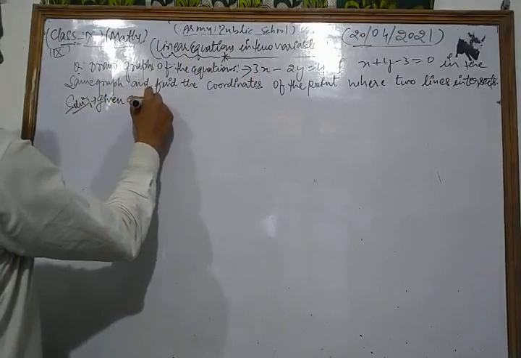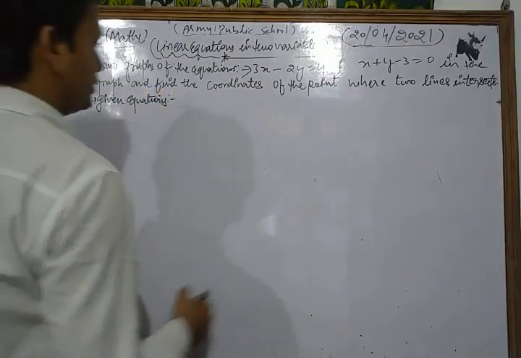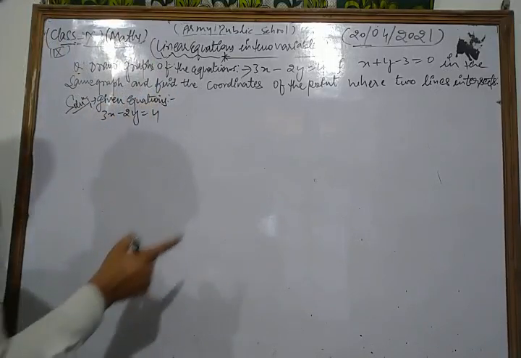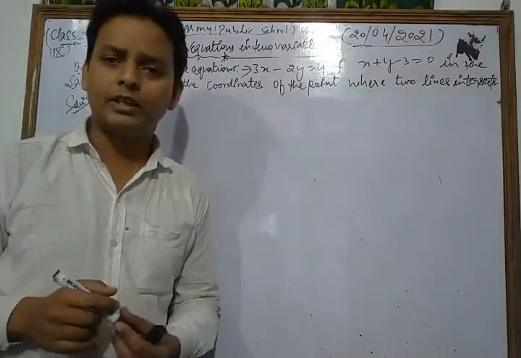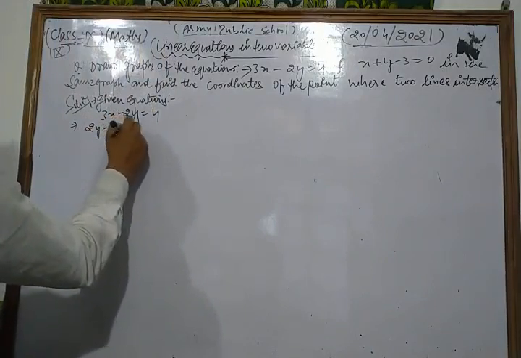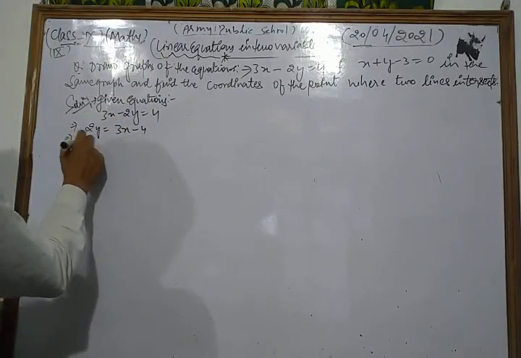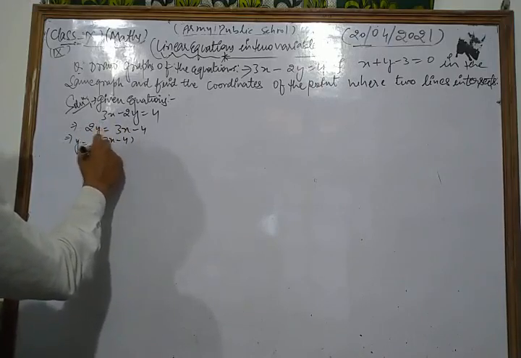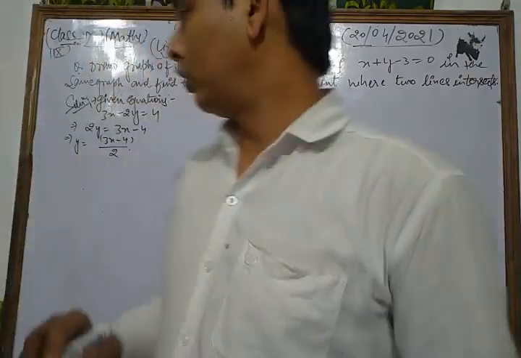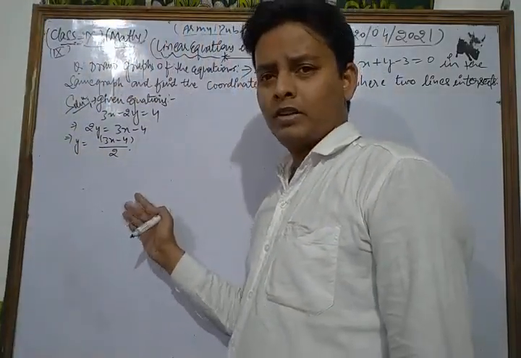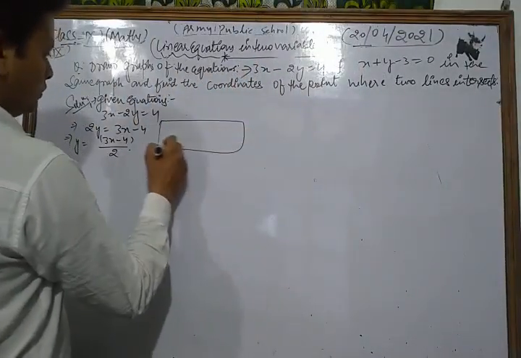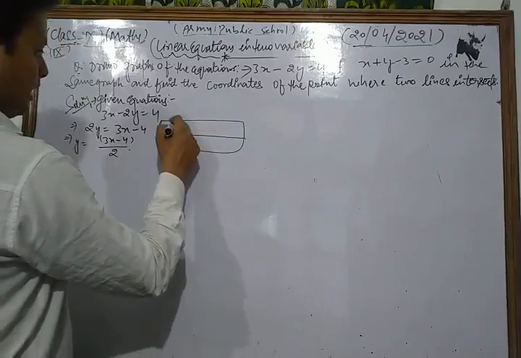Now first of all, for the given equations, the first equation is 3x minus 2y is equal to 4. In drawing the graph, first of all we express y in terms of x. For that, 2y is equal to 3x minus 4, that is y is equal to 3x minus 4 upon 2. Now first of all we form the table, x and y.